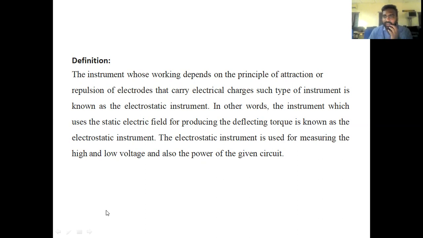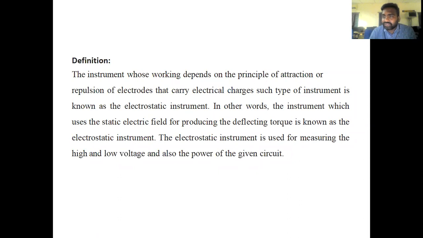So here, what is the main principle? It works on the principle of a static electric field. That means, how is the deflection torque created? See here, in the second point, the deflection torque is created with the help of a static electric field. Okay, we are using the phenomenon of static electric field.